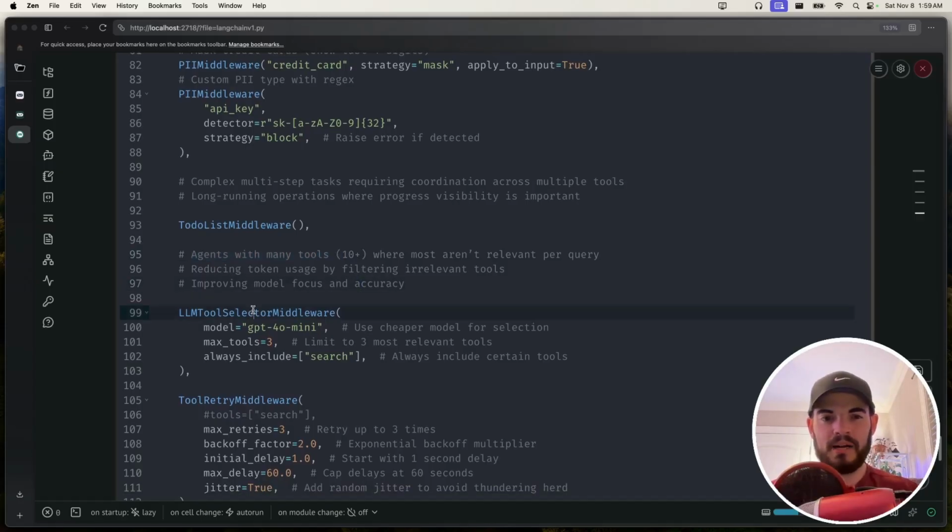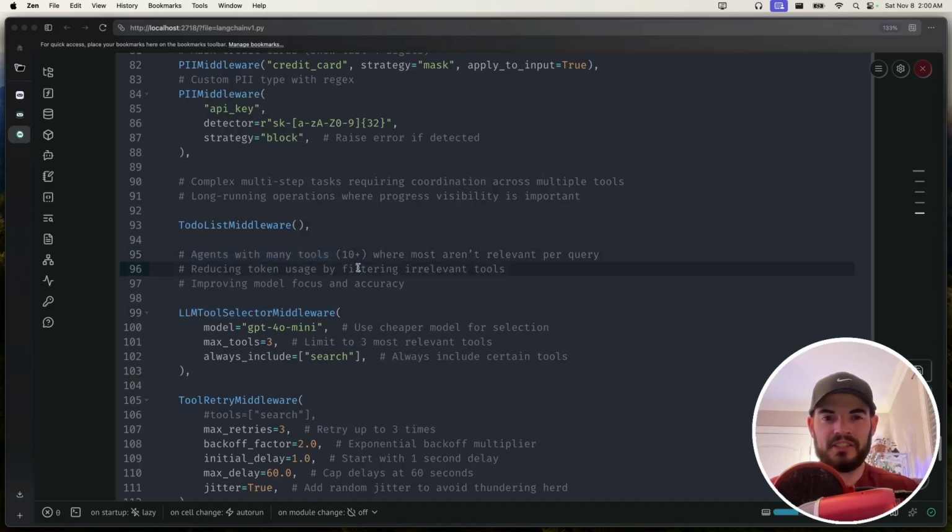So the next one I want to talk about is this LLM Tool Selector middleware. This is really, really cool to me. So agents with many tools, 10 plus, where most aren't relevant per query. Now, you could argue maybe you should make sub-agents within a flow, and maybe those sub-agents are more catered with their tools, but sometimes that gets too complex. Maybe you just want something simpler.